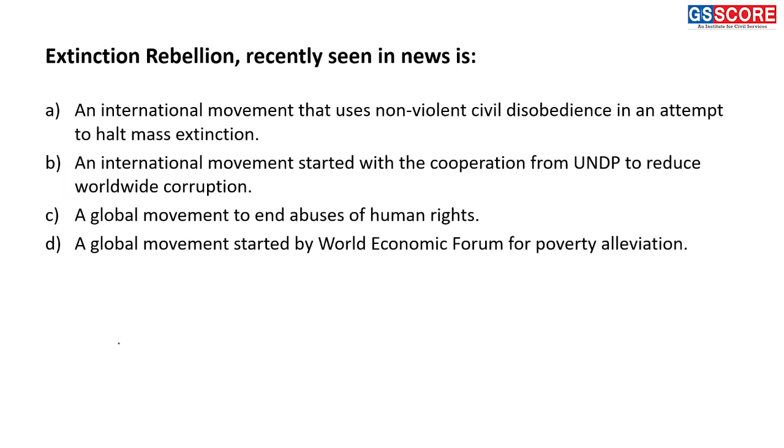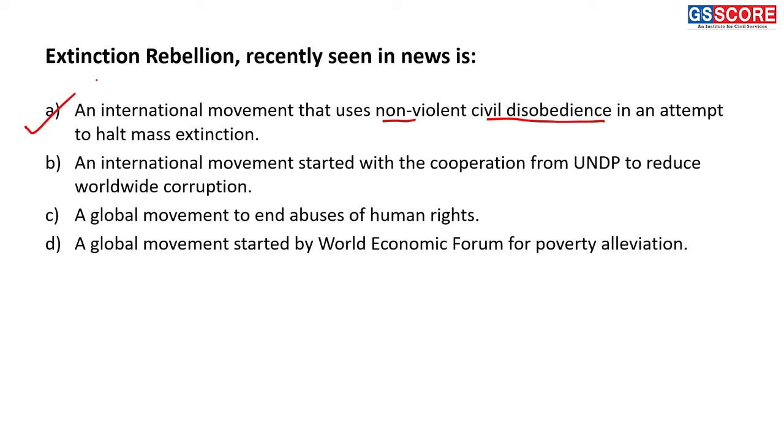Next question now. Extinction Rebellion recently seen in news is related to which of the following? So, Extinction Rebellion is an international movement that uses non-violent civil disobedience to halt mass extinction and minimize the risk of social collapse, right? So, it focuses on use of a non-violent civil disobedience movement to halt mass extinction and minimize social unrest, social collapse, which may occur because of that. And that's why answer of this question is A.